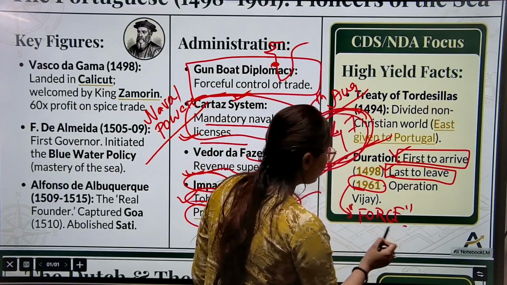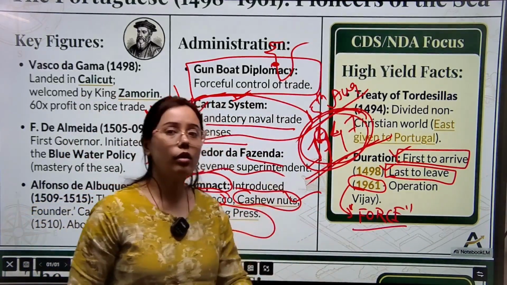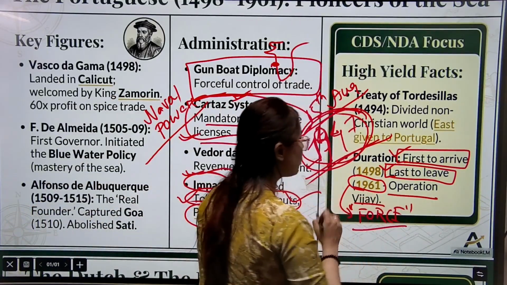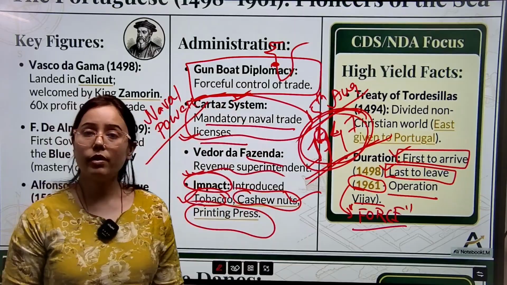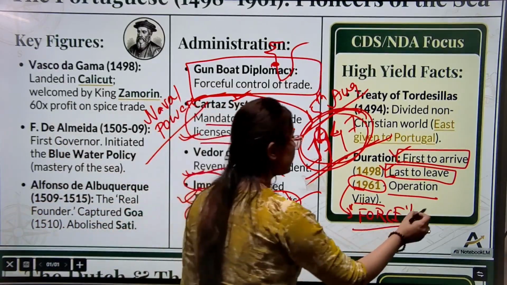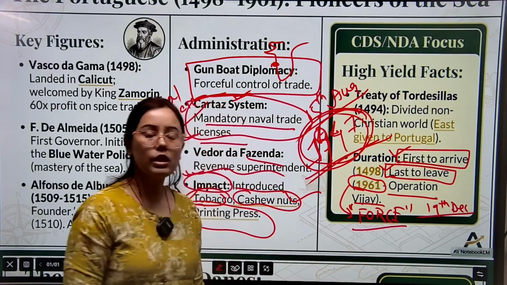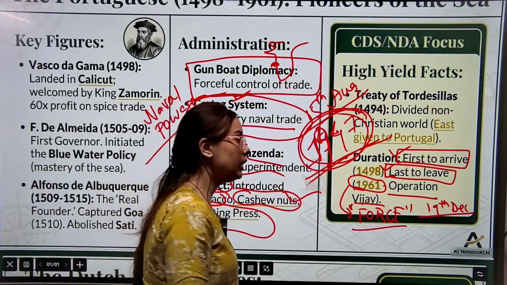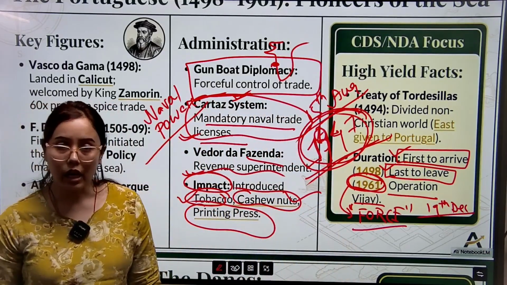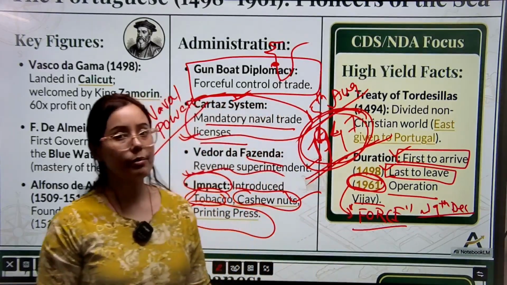The Indian army launched Operation Vijay to liberate Goa from Portuguese governance. On 19th December 1961 this operation was launched and Goa was formally liberated from Portuguese power in India. Goa still celebrates 19th December as Goa Liberation Day.